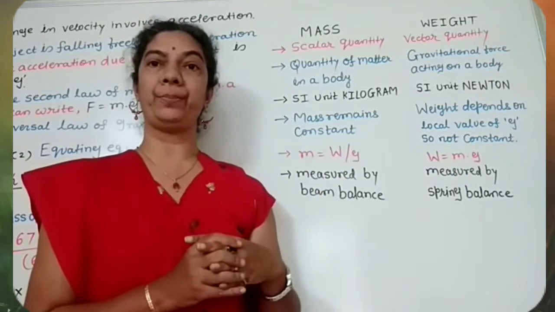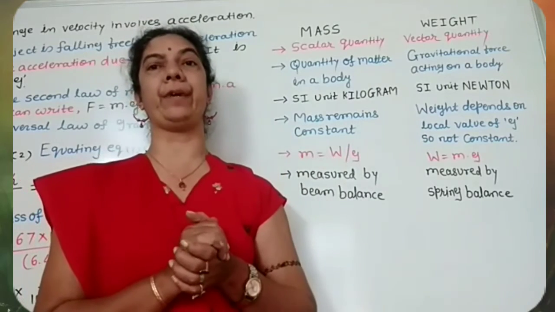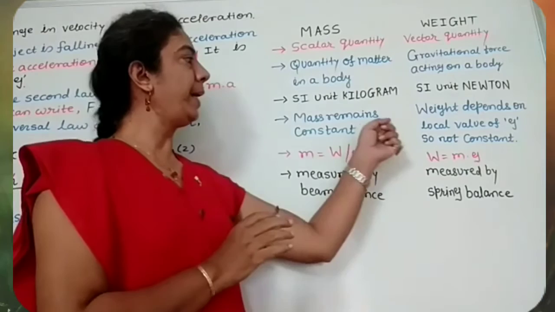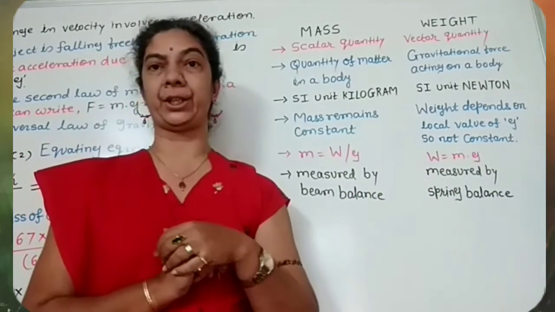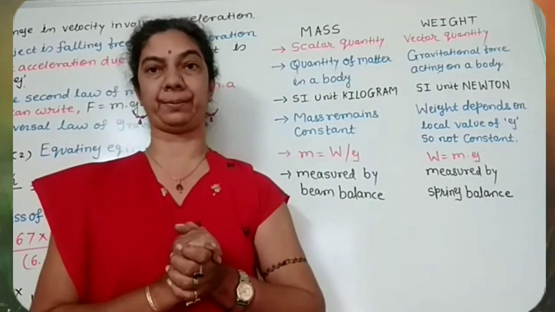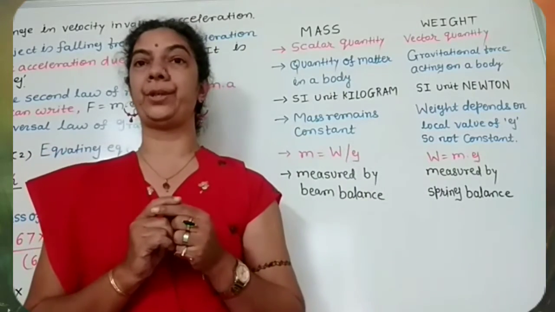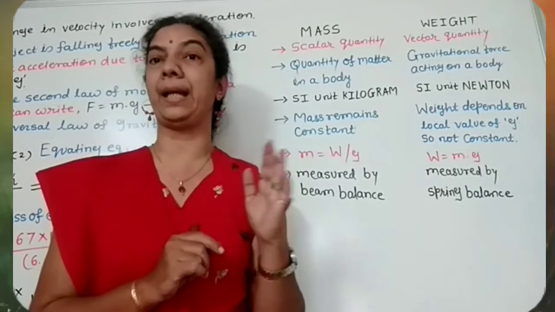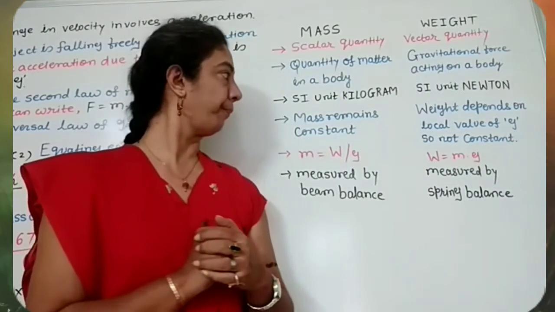Mass of the object remains constant everywhere, while weight depends on the value of gravitational acceleration, which changes from place to place. As a result, the weight of the object changes slightly from place to place.